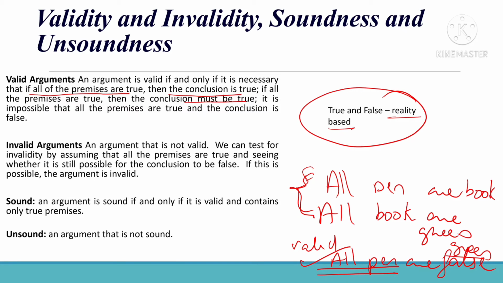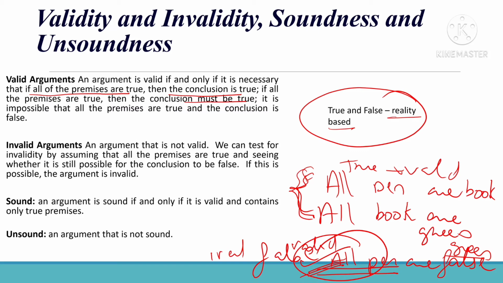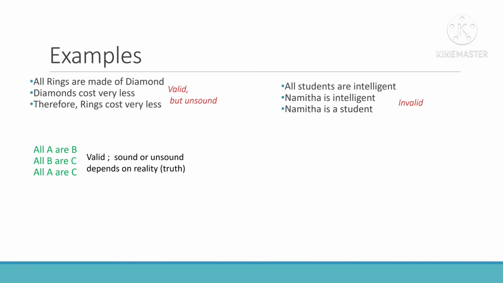We can test for invalidity by assuming that the premises are true and seeing whether it is still possible for the conclusion to be false. In order to test whether it is invalid or not, you assume the premises are true and check whether the conclusion is true or false. If it is possible for the conclusion to be false, then you can say it is invalid. We will see some examples. Sound arguments are those that are valid and contain true premises. If the premises are true and it is valid, then you can say it is sound. Unsound means it is not sound, any other case.